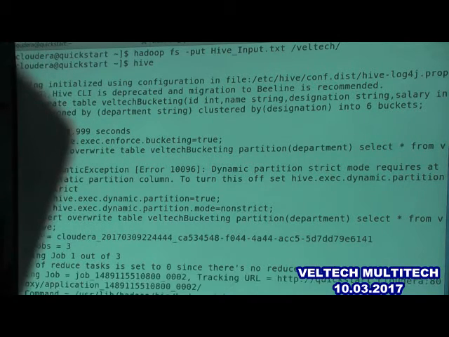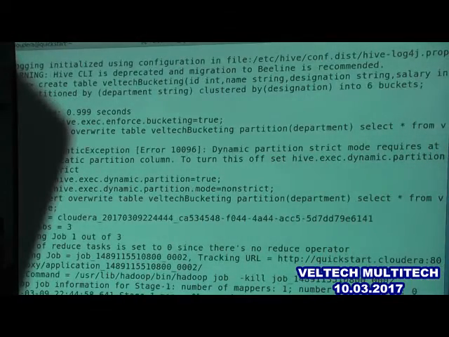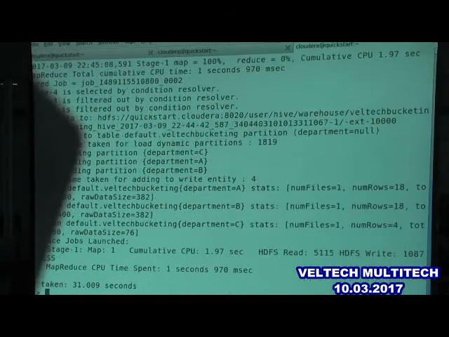Now it will run the job. It will run the MapReduce job. Okay, now done.